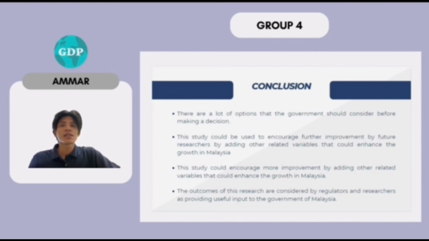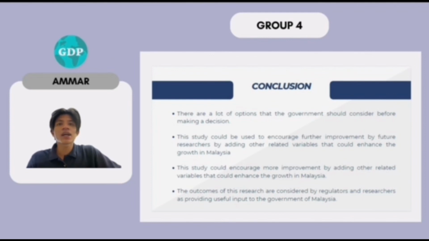Next, this study could be used to encourage further improvement by future researchers by adding other related variables that could enhance the growth in Malaysia, such as school enrollment, household consumption, gross fixed capital and others, in order to determine if the relationship is positively significant to economic growth that can raise the gross domestic product at a better rate.